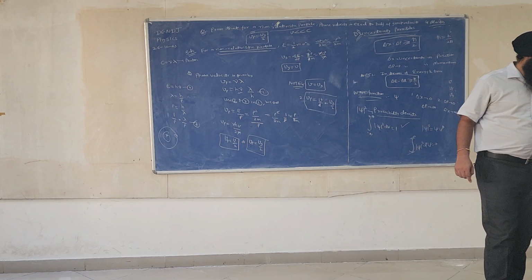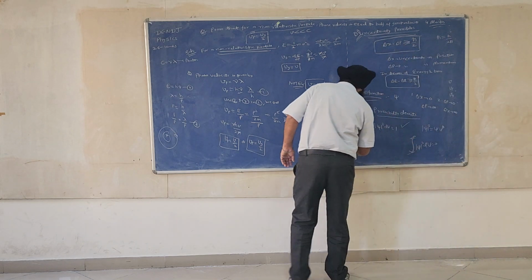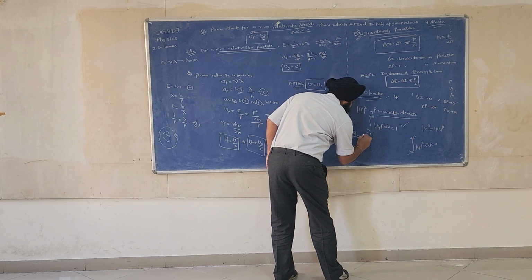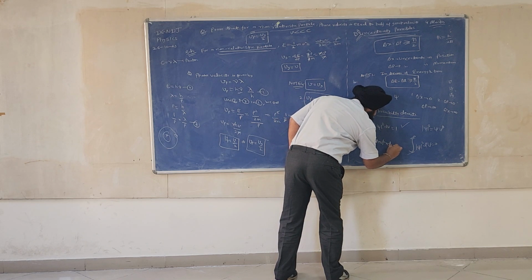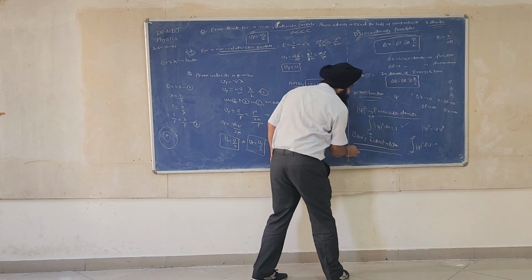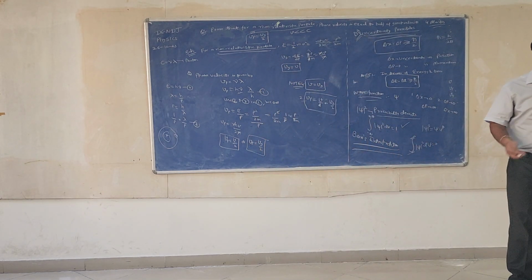It is also called the Born interpretation. ये किसने बताया था? Born ने बताया था. Born is the scientist. Max Born interpretation. Born interpretation, that is psi square.